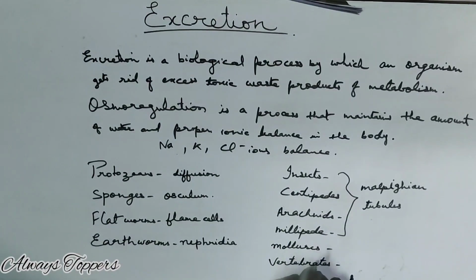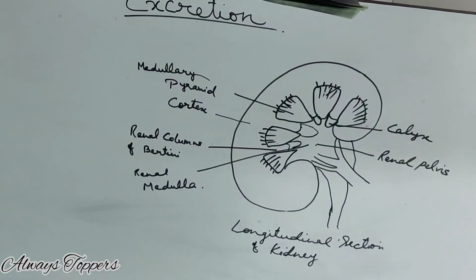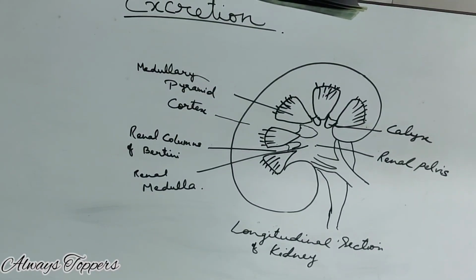In the case of mollusca, higher order, and in the case of vertebrates, we have a special organ called kidneys. You might have heard about it. So we will deal with this. I told you that mollusks and vertebrates have kidneys for excretion and osmoregulation.